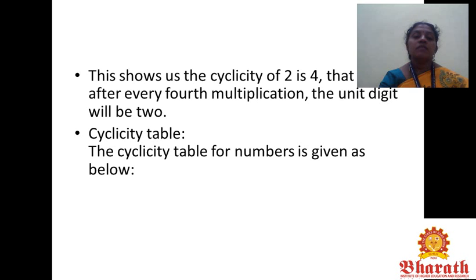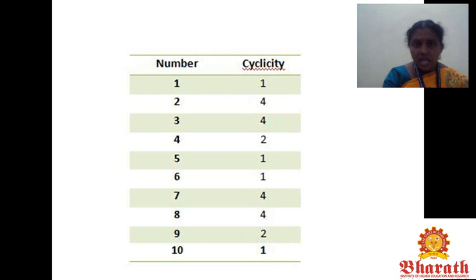So the cyclicity table for numbers is given as below. Cyclicity of 1 is 1, cyclicity of 2 is 4, cyclicity of 3 is 4, cyclicity of 4 equals 2, cyclicity of 5 equals 1, cyclicity of 6 equals 1, cyclicity of 7 equals 4, cyclicity of 8 equals 4, cyclicity of 9 equals 2, cyclicity of 10 equals 1.